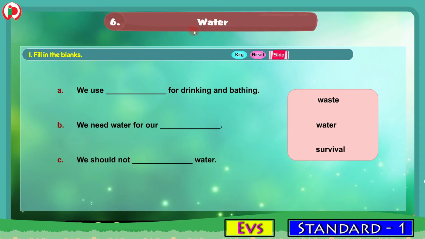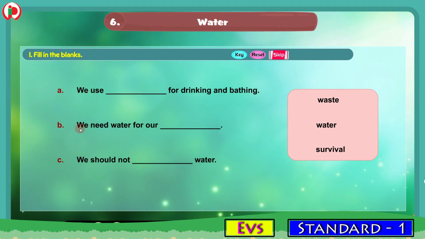6. Water. Children, the 6th lesson in the course book is water. And now we will do the workbook part for this lesson, water. The first bit under exercise time is fill in the blanks.